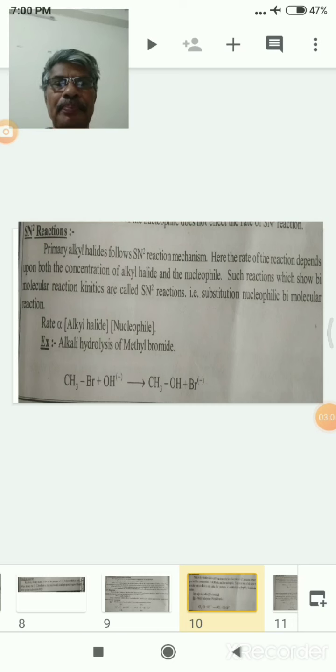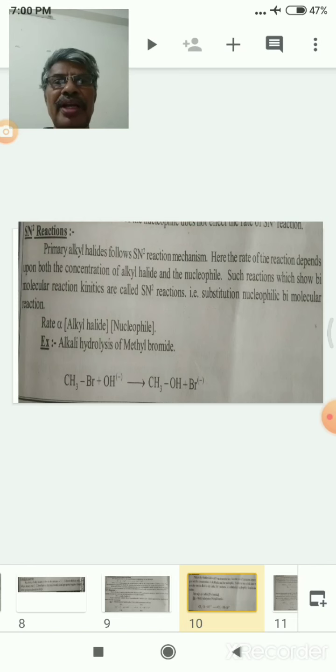SN2 mechanism. The SN2 mechanism proceeds in primary alkyl halides. The rate of the reaction is directly proportional to the alkyl halide and nucleophile.